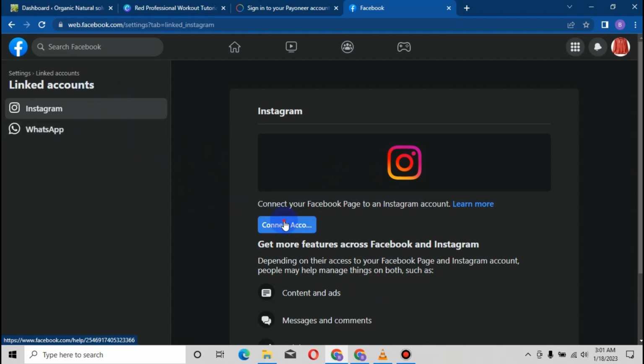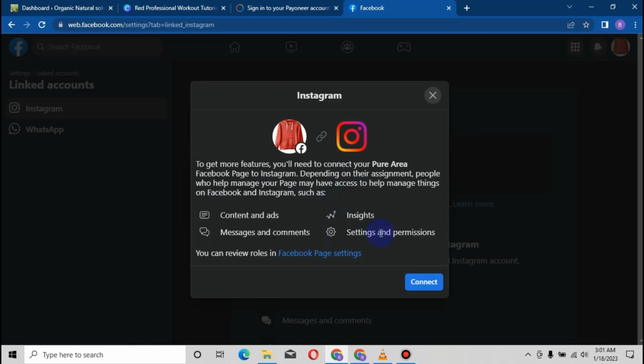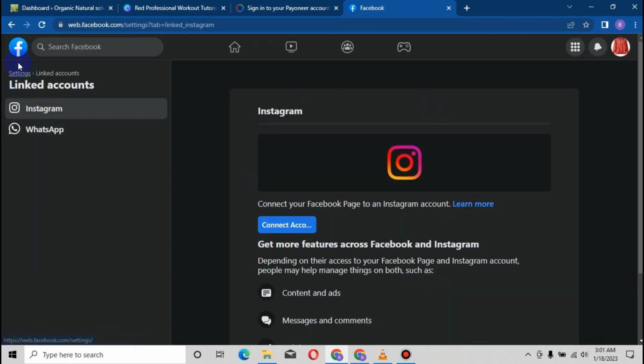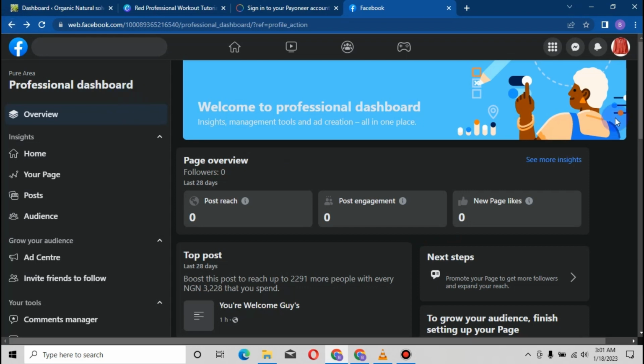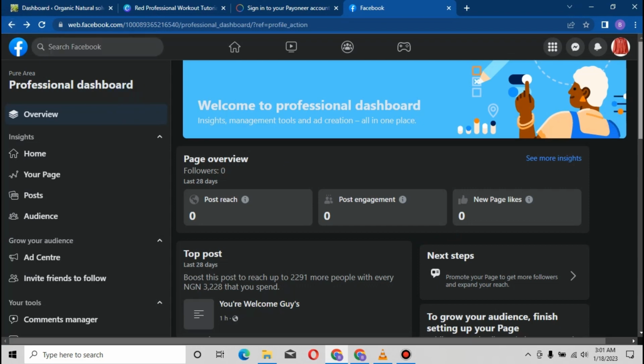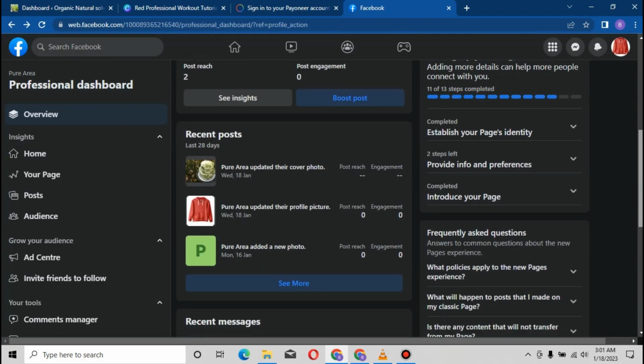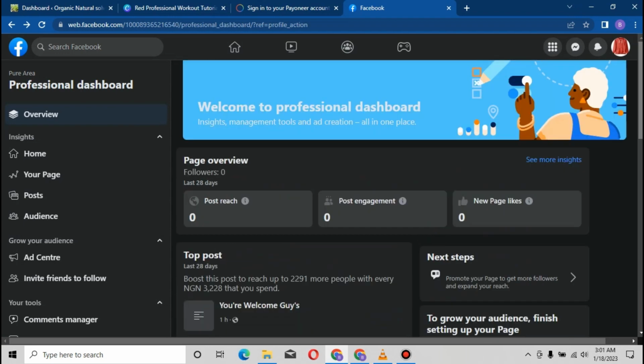So a similar thing you do, you connect your Instagram and they're going to bring you here. You just connect your Instagram username and what have you and password. That is as easy as that. All right, as easy as that. So they're very important. You connect it. Okay, it's very important you do that. So what next? Now we go back to where we came from. Let's go back to where we came from.